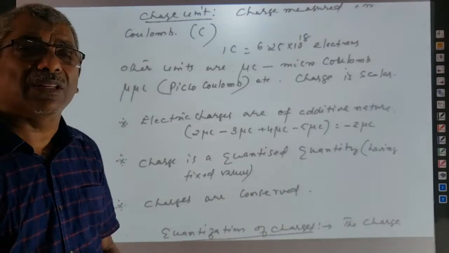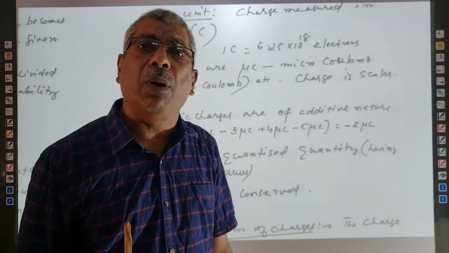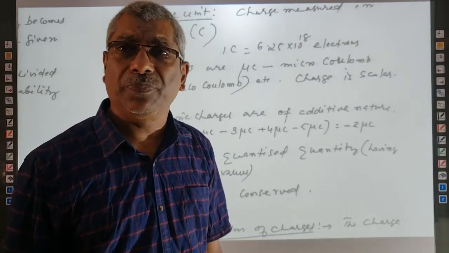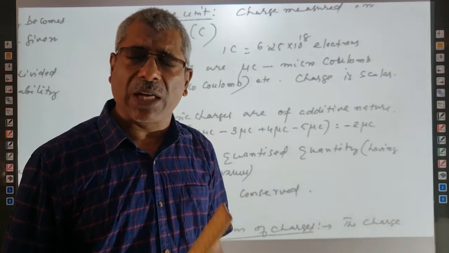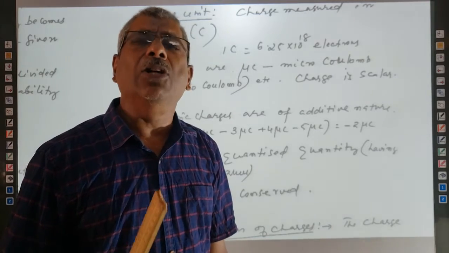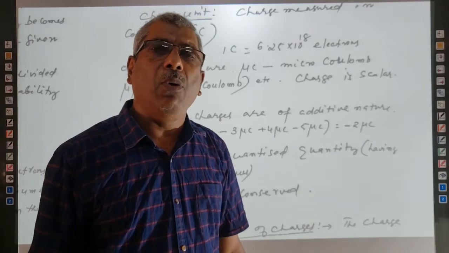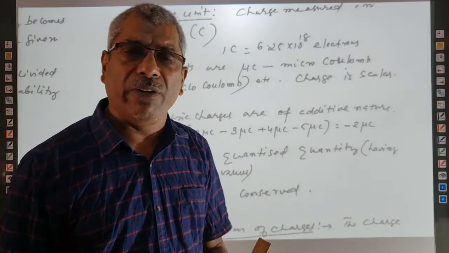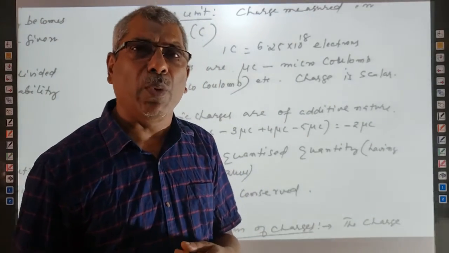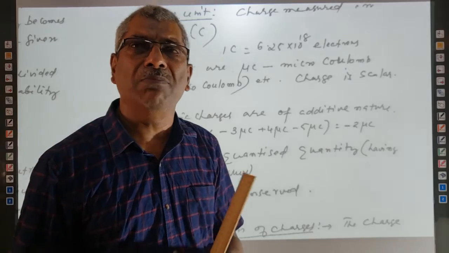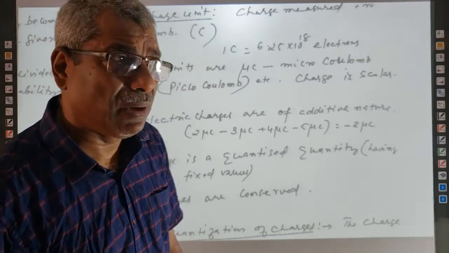Charge quantized means the charge present in a charged body is an integral multiple of the charge of an electron. Integral multiple means the charge of one electron can be there, or the charge of two electrons can be there, or a proton also, no problem, because both have the same amount of charge but of different nature. The charge of one electron is equal to minus 1.6 into 10 raised to minus 19 coulomb, while a proton is equal to plus 1.6 into 10 raised to minus 19 coulomb.